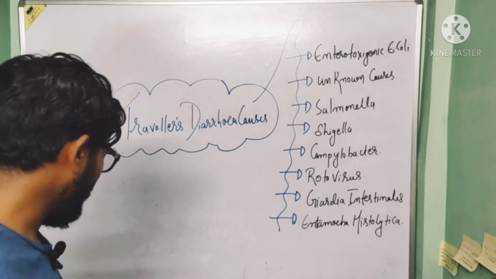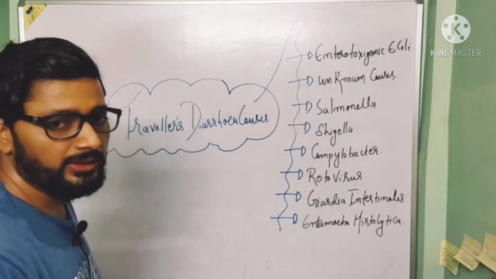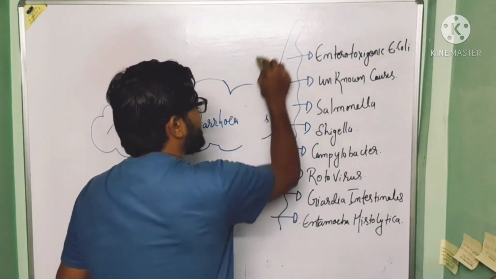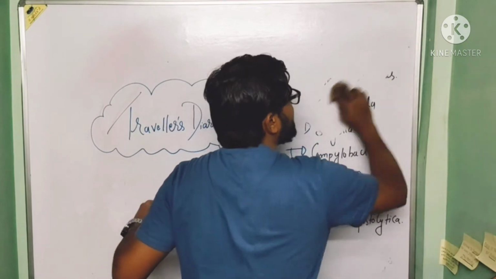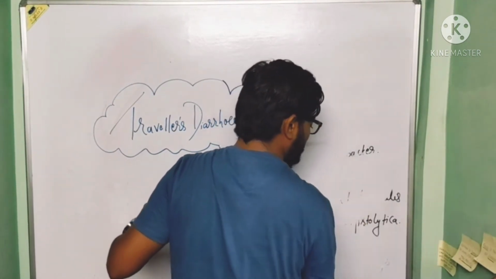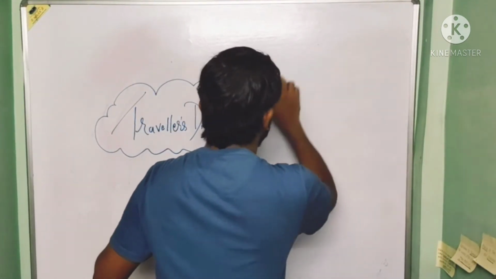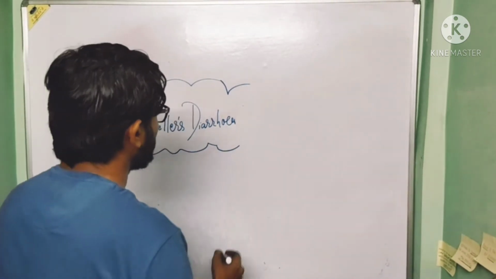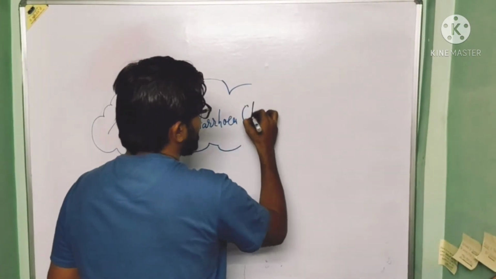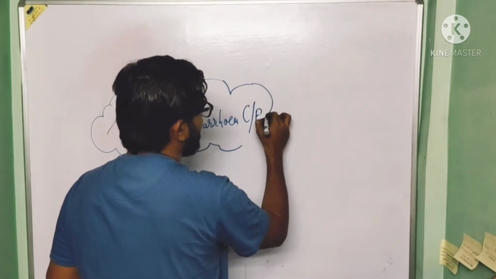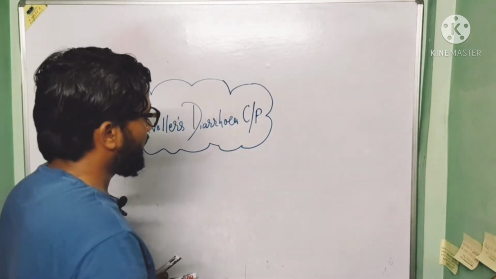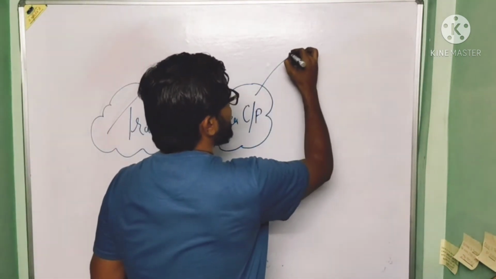Now, next is the clinical features, or clinical manifestation, of traveler's diarrhea. When we talk about the clinical features, first is the incubation period.